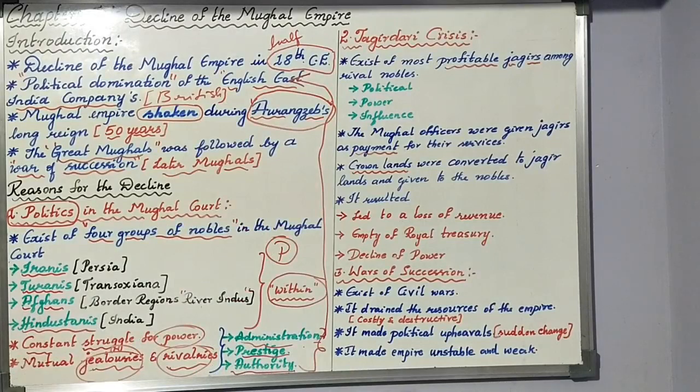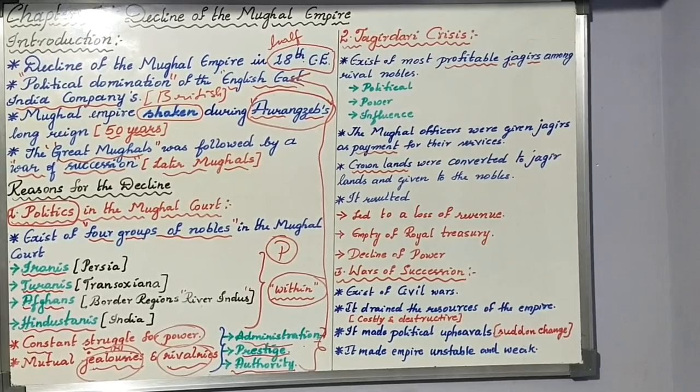That gave a chance for the British East India Company, or English East India Company, to establish their power in India. So this is the politics in the Mughal court, one of the reasons we have for the decline of the Mughals.